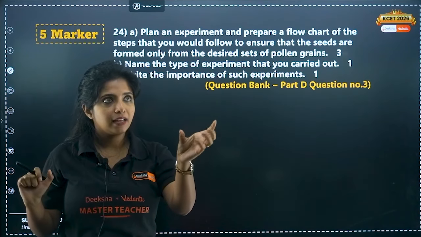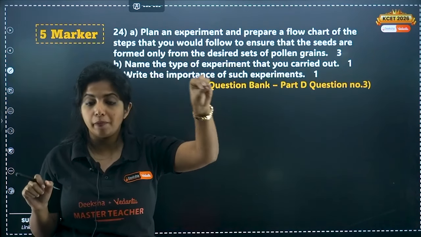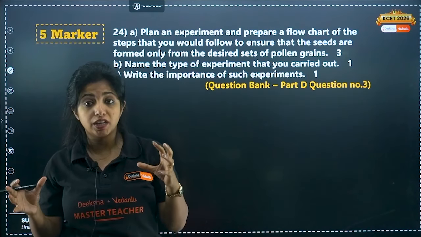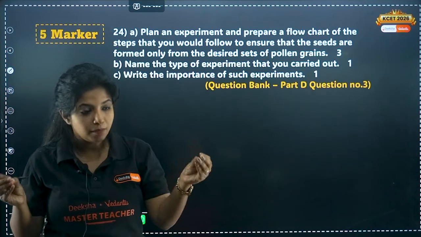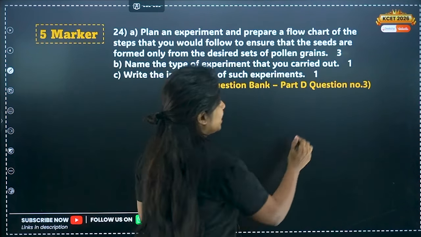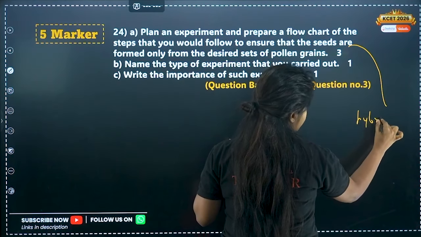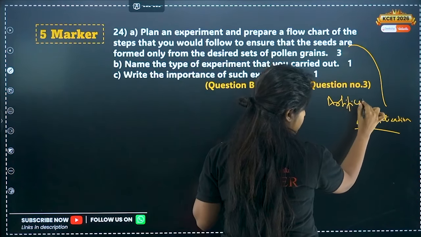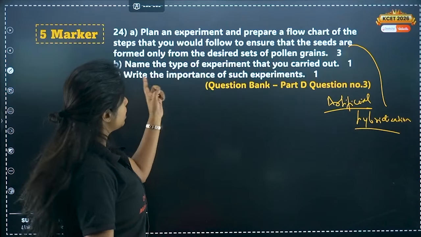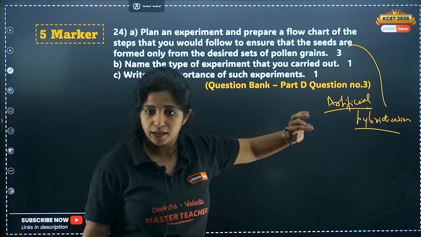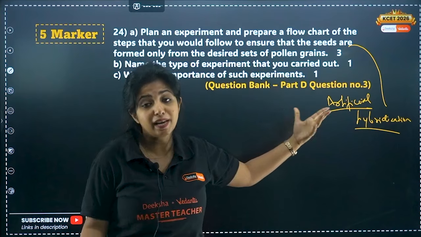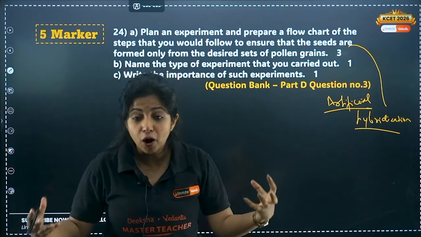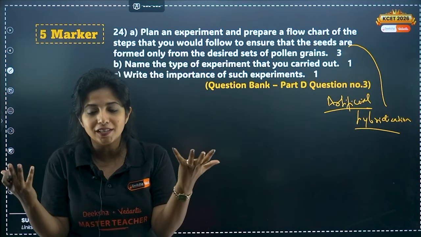Suppose I have a plant that has superb quality and I want the same features of a plant over here. What do I do? I have another plant also which has desired features. I mix them. Mixing them will be known as hybridization. And since I'm doing it artificially, it's me who is doing it, I'll call this artificial hybridization. So name the type of experiment that you carried out. It is artificial hybridization. Now I write the importance of such experiments. Basically, I can grow my type of plants, the hybrid varieties of plants which have the unique profitable features that I need. That is the importance of such experiments.